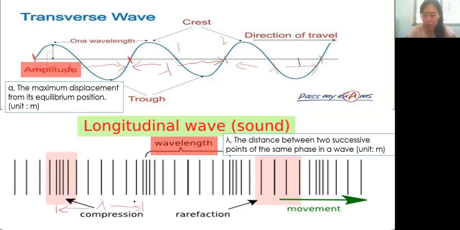If we use rarefaction, it also works: the center line of the rarefaction to the successive center line of the rarefaction is also a wavelength. In a wave diagram, the wavelength will have the same value.